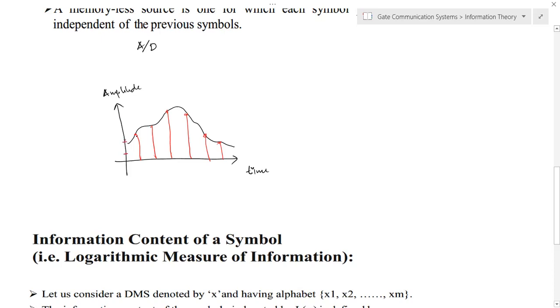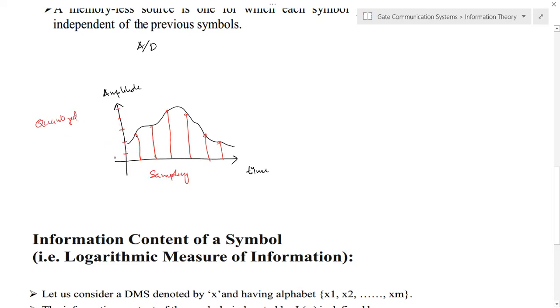Quantization is performed on the y-axis, or the amplitude axis. We already sampled the signal, so this is a sampling operation on the x-axis, and now we are performing the quantization operation.